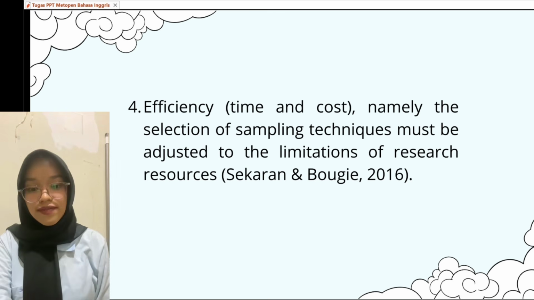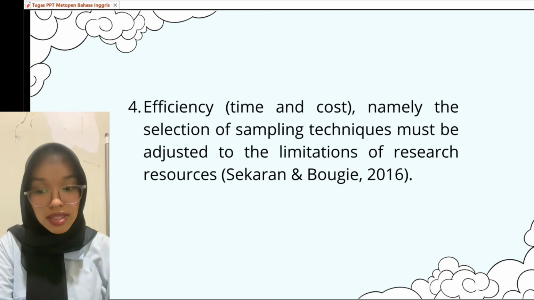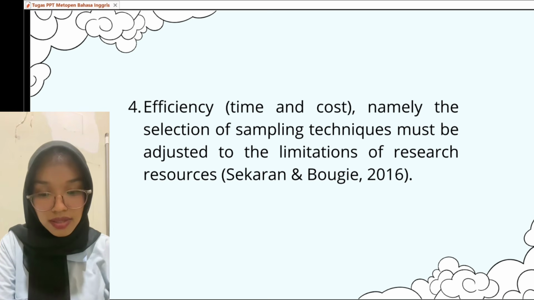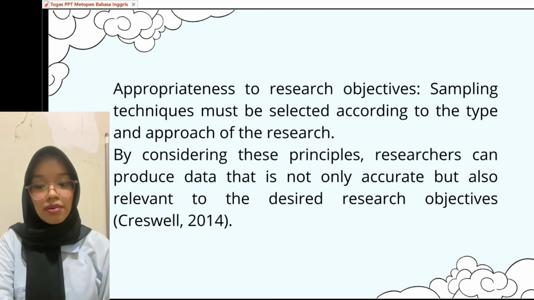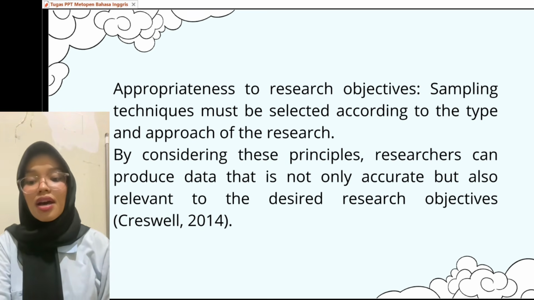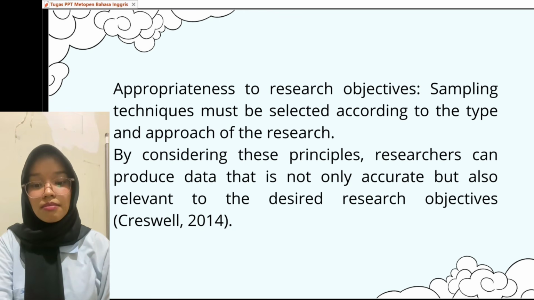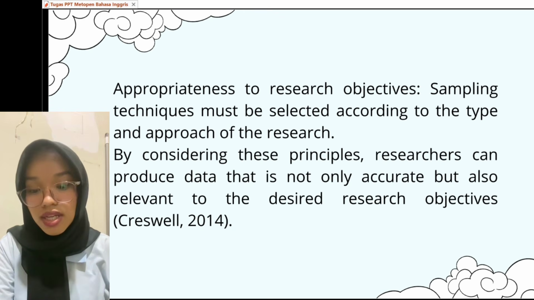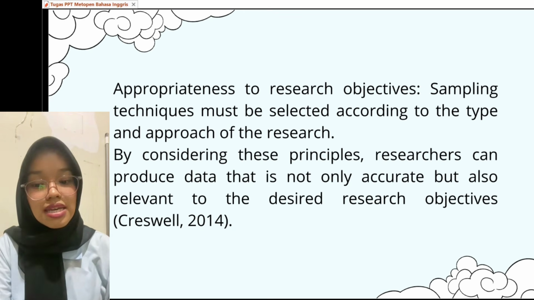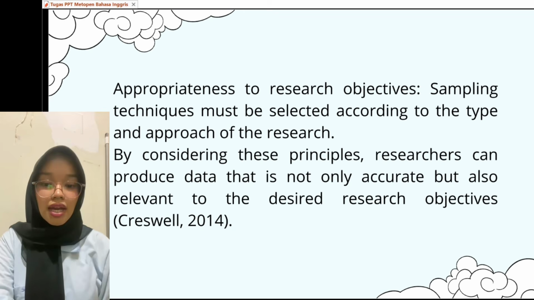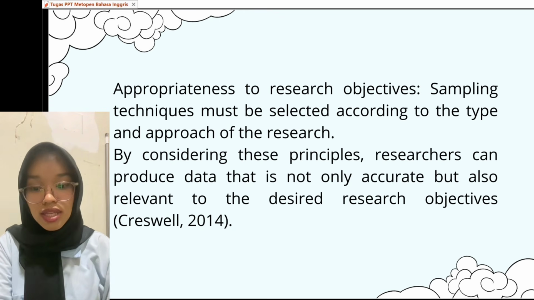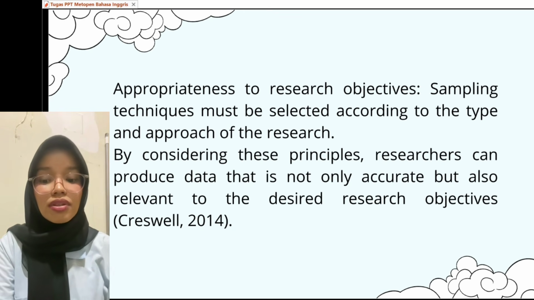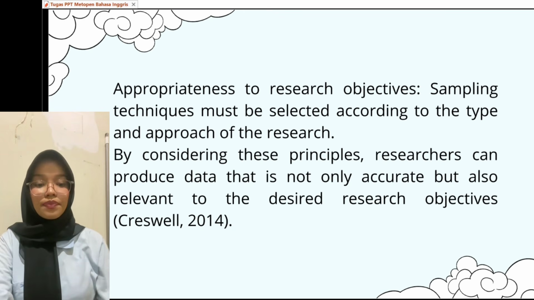Normally, the selection of sampling technique must be adjusted to the limitation of resources. 5. Approach to research objective. The sampling technique must be selected according to the type and approach of the research. By considering these principles, researchers can produce data that is not only accurate but also relevant to the research objective.